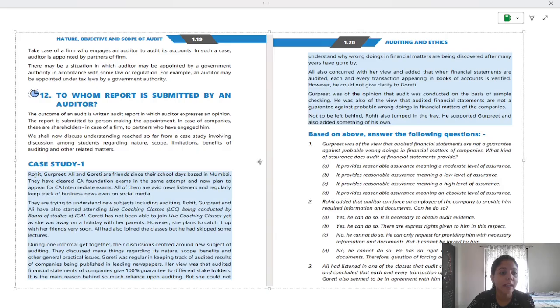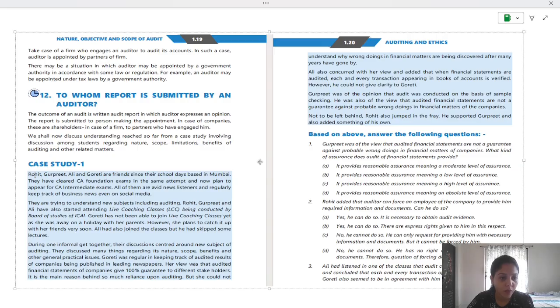Rohit, Gurpreet and Ali have also started attending live coaching classes being conducted by the Board of Studies of ICAI. Gorati has not been able to join live coaching classes yet as she was away on a holiday with her parents. However, she plans to catch up with her friends very soon. Ali had also joined the classes but he had skipped some lectures. So Gorati and Ali have skipped some lectures, right?